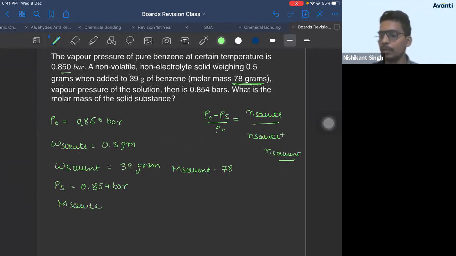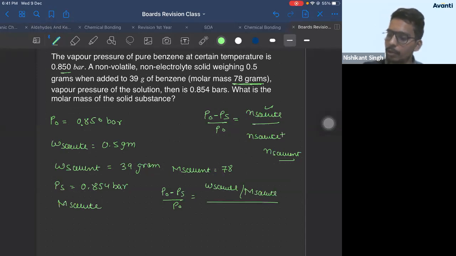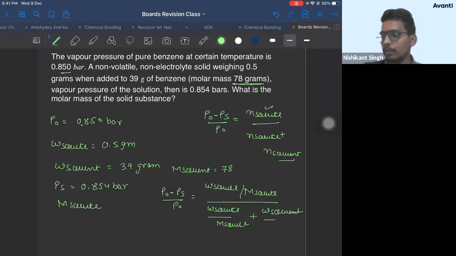Correct. Now simplify the formula. (P naught minus PS) by P naught is the number of moles of solute, which is weight of solute divided by molar mass of solute, plus weight of solvent divided by molar mass of solvent. Everything is given numerically.